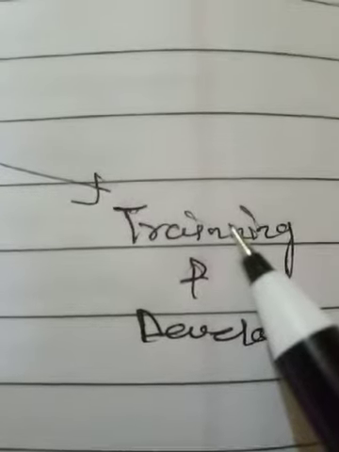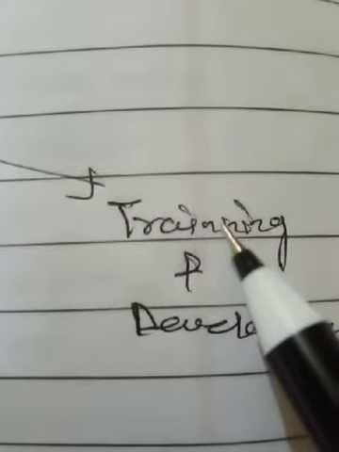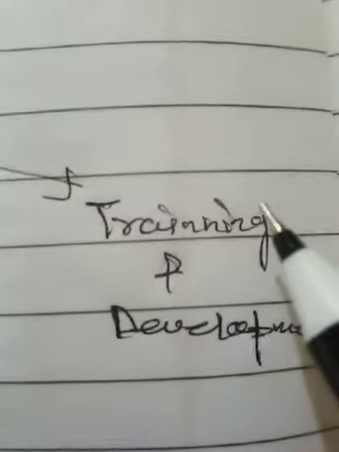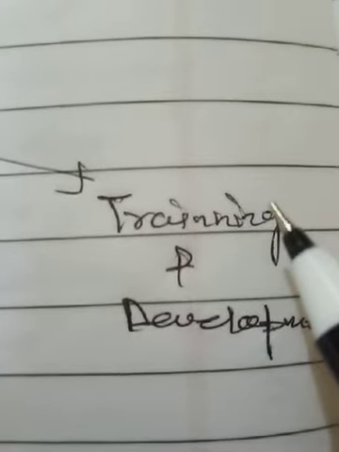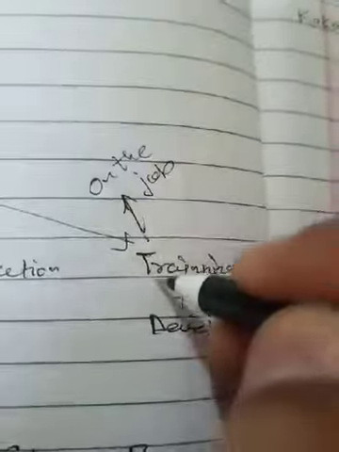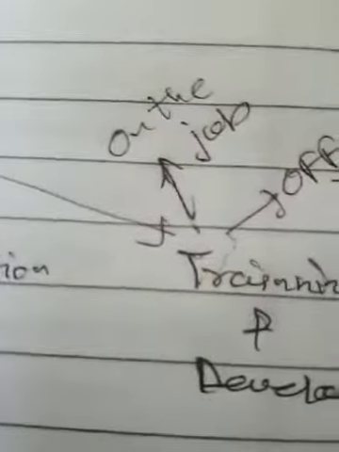Training is a method which is utilized by the company to remove the obstacles, problems of the workers while the workers are performing their work in the organization. Generally it is of two types: on the job and off the job.